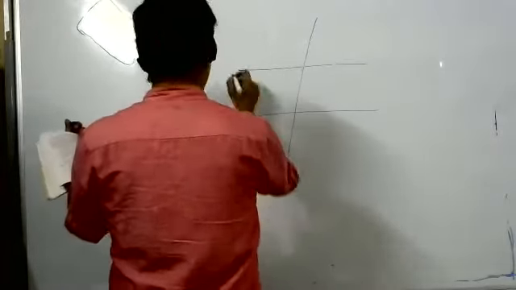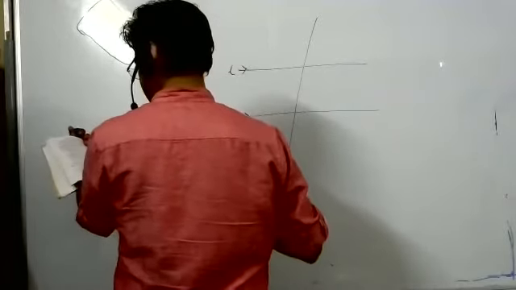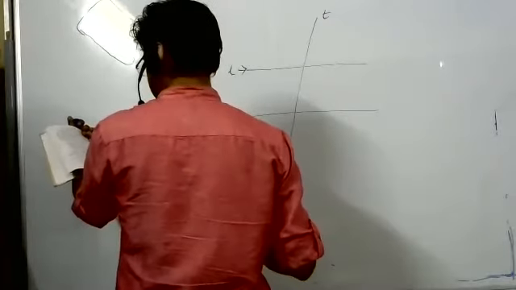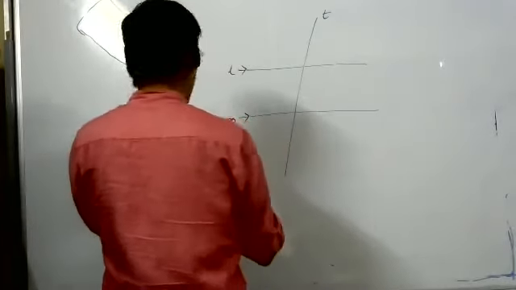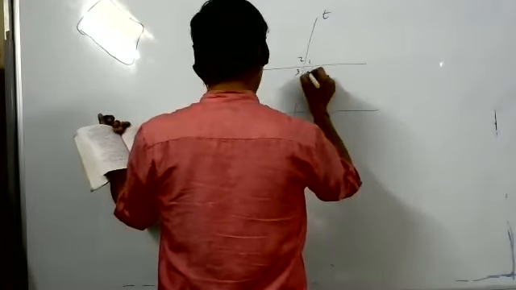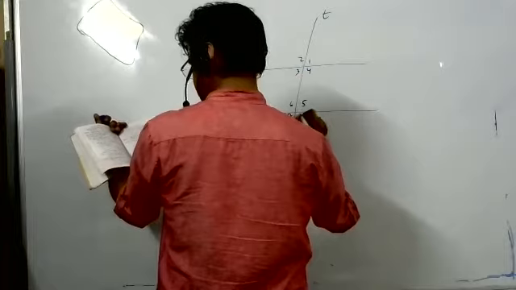Lines L and M are parallel to each other, and a transversal T cuts them. Angles numbered 1 2 3 4 5 6 7 8.